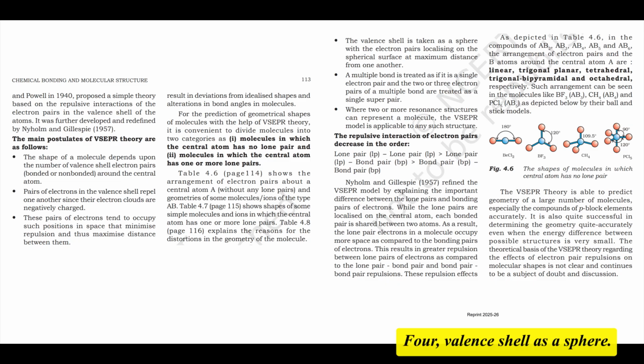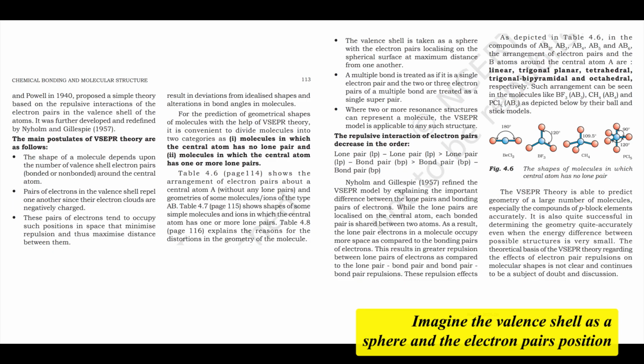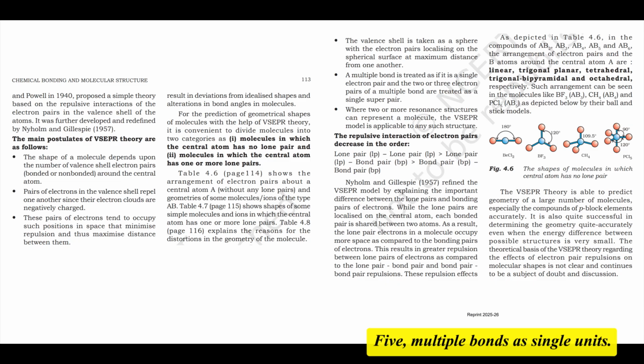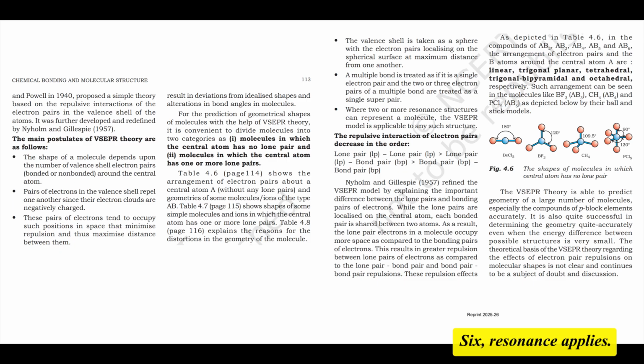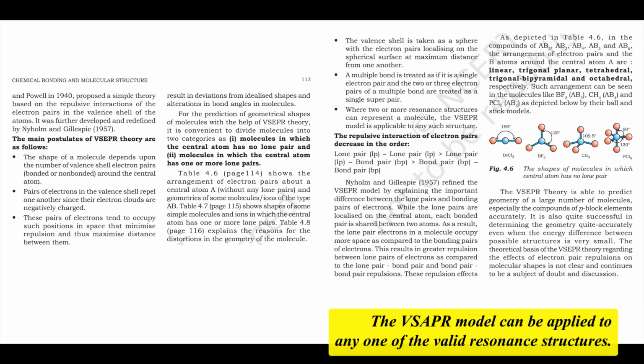4. Valence shell as a sphere. Imagine the valence shell as a sphere, and the electron pairs position themselves on the surface of this sphere to maximize their separation. 5. Multiple bonds as single units. For VSEPR purposes, a double or triple bond is treated as a single superpair or a single electron domain. You count it as one region of electron density. 6. Resonance applies. The VSEPR model can be applied to any one of the valid resonance structures.